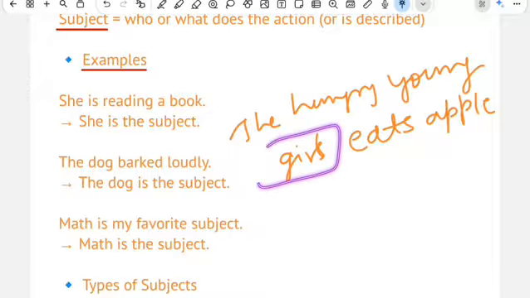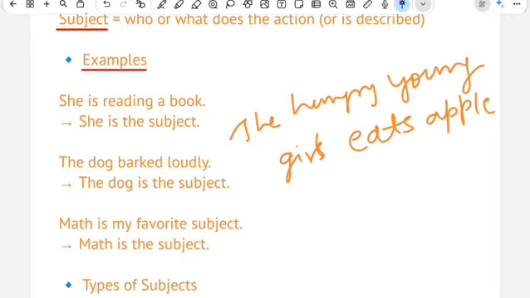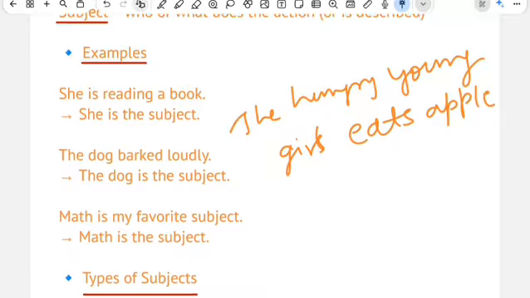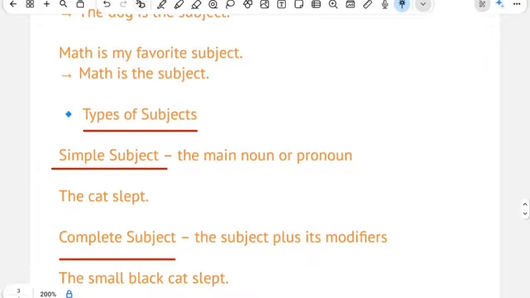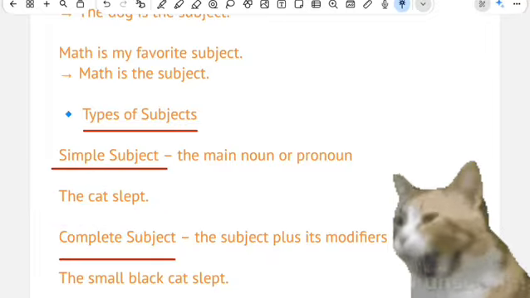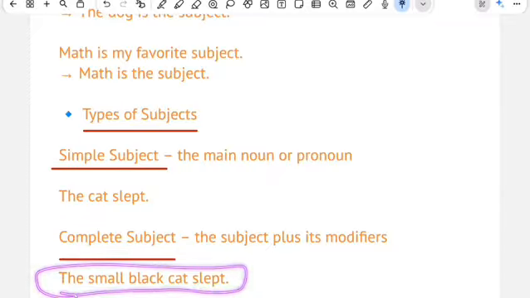Basically girl is our subject, but that is our simple subject, from where we are going to classify the subject. But if I say the hungry young girl is the subject, then what is it known as? It is known as our complete subject. So right now we have understood simple subject and complete subject. Simple subject basically is all about the main noun or pronoun. ठीक है, एक नाउन या प्रोनाउन की हम बात करते हैं. Like, The cat slept. Here our simple subject is the cat. But if I talk about The small black cat slept, तो इसका मतलब क्या हो गया?